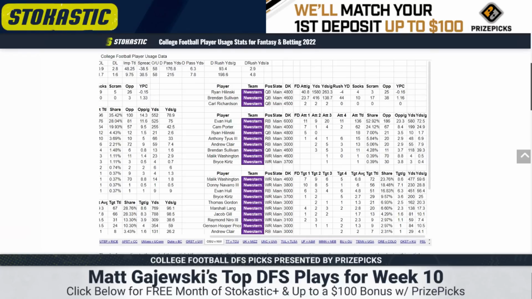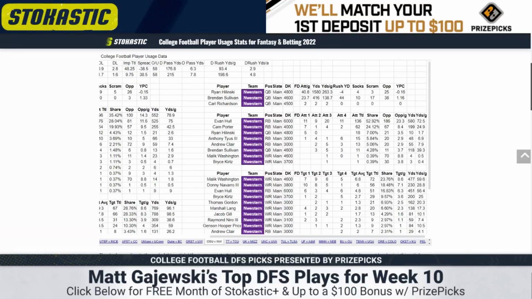Malik Washington is too expensive at 4.6. Donnie Navarro at 3.8, too expensive. These guys are just target-based GPP plays. If you're running an Ohio State onslaught, you want to run back, I would prefer Donnie Navarro because he has 7.1 targets per game, but I'm going to X out this whole team.